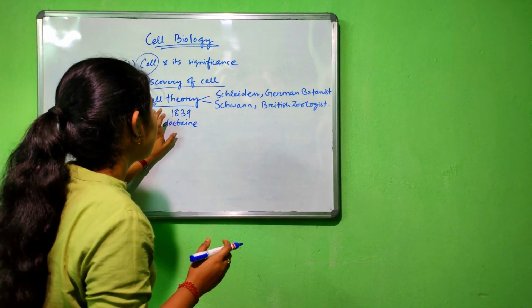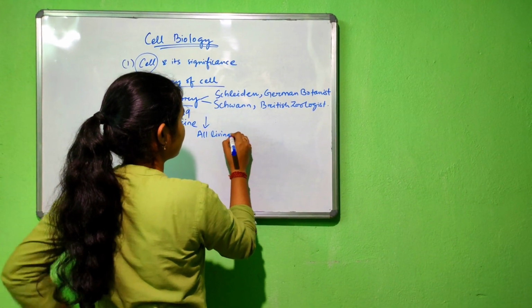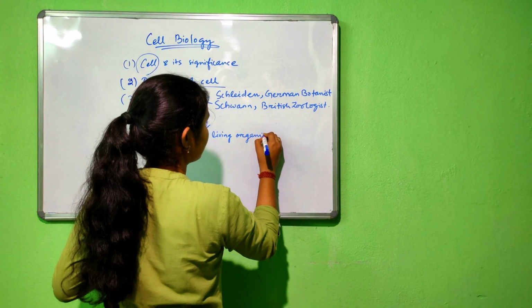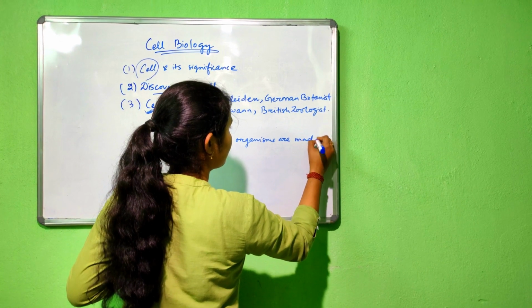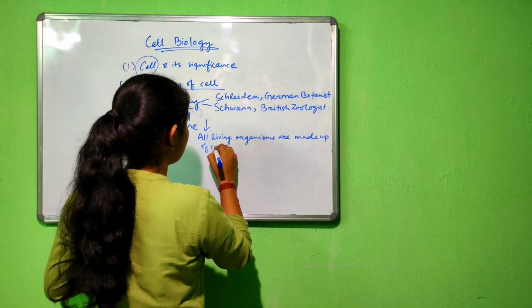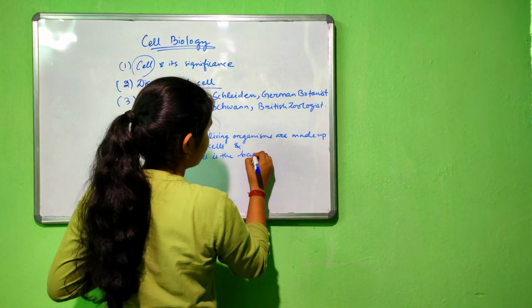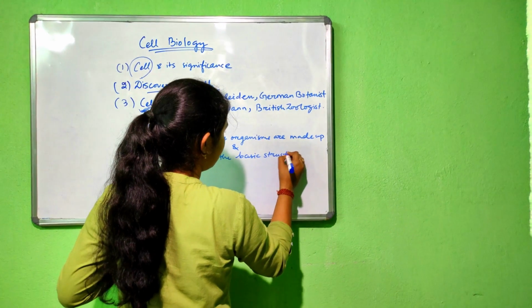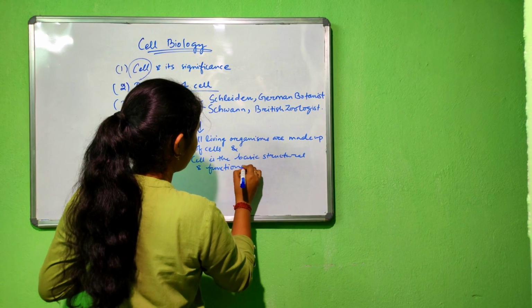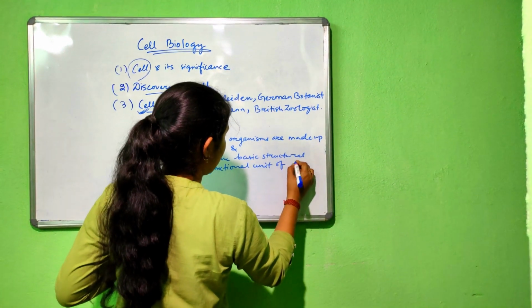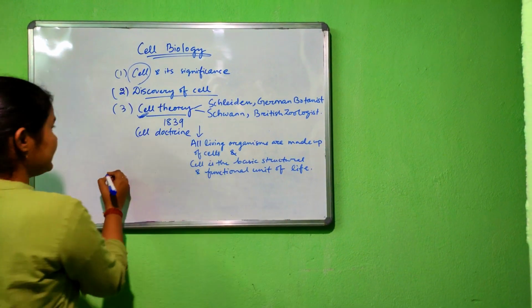So what does the cell theory tell? Cell theory tells that all living organisms are made up of cells, and cell is the basic structural and functional unit of life. Clear?